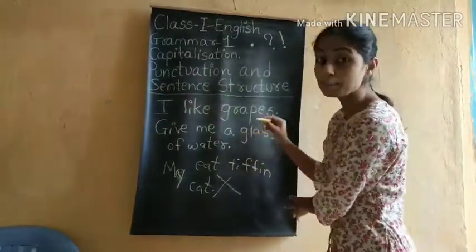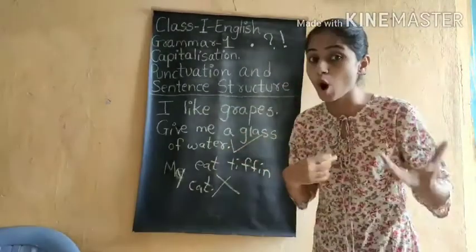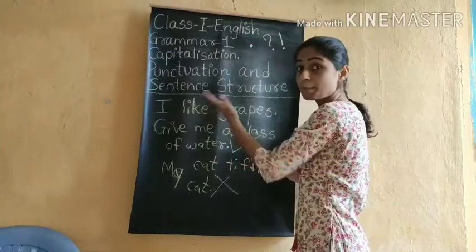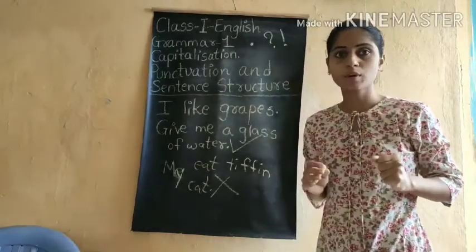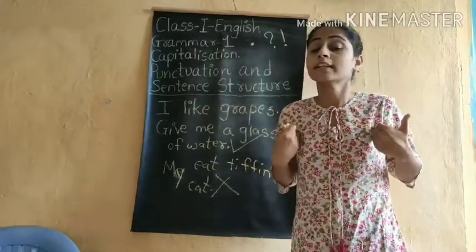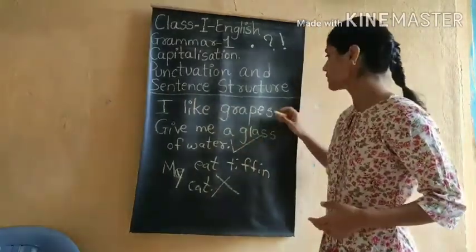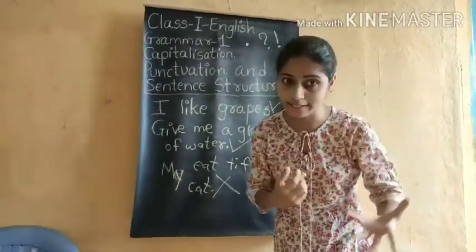So this is a complete sentence and a correct form of sentence. Now the first example which I gave you, "I like grapes." This sentence is telling you something about me, which fruit I like. I like grapes. So this is a complete or correct sentence.